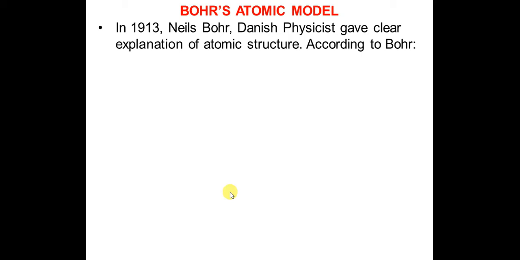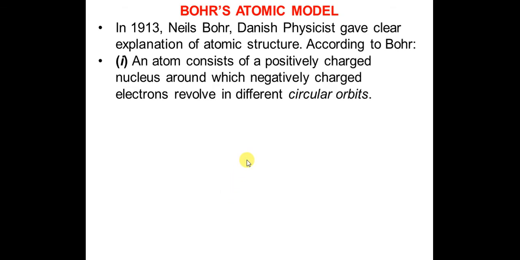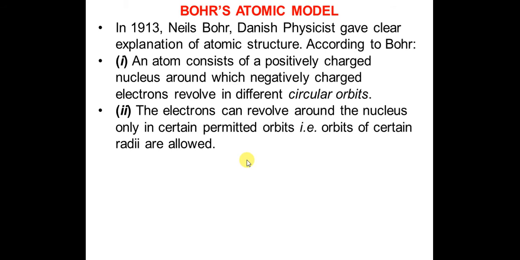Now, according to Bohr, an atom consists of a positively charged nucleus around which negatively charged electrons revolve in different circular orbits. Circular, or rather we can say elliptical orbits. The electrons can revolve around the nucleus only in certain permitted orbits.